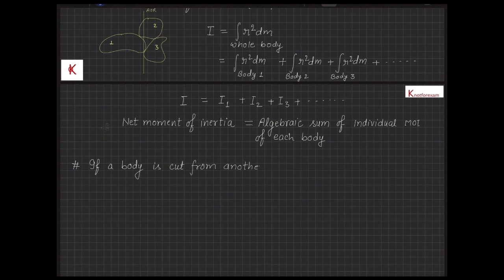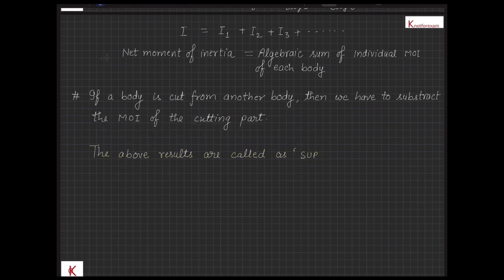And you can easily understand that in the same way as above, if a body is cut from another body, then we have to subtract the moment of inertia of the cut part about the same axis of rotation. And the above results are called the superposition principle for moment of inertia.